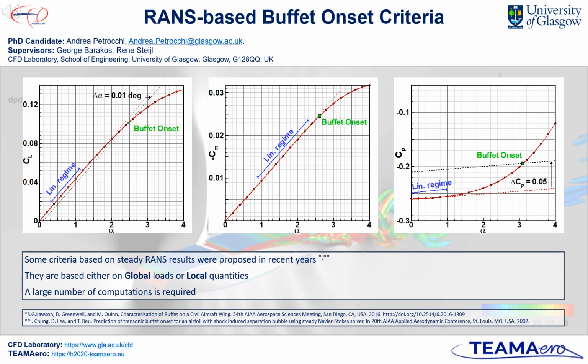As first option, RANS-based criteria can be used. By looking at the deviation from a linear regime of some quantities, either global or local, at pre-buffet condition, the onset can be estimated for each flight Mach number. Nonetheless, this approach requires a large number of steady computations.